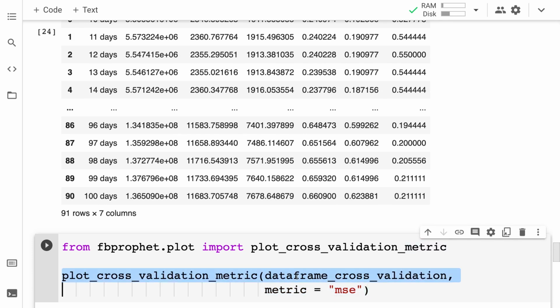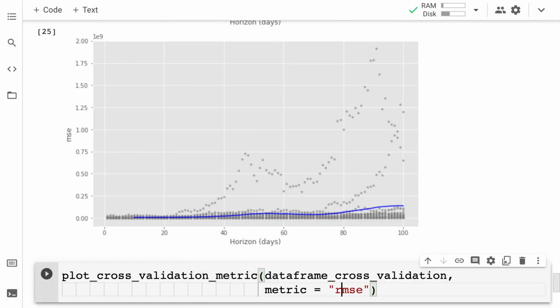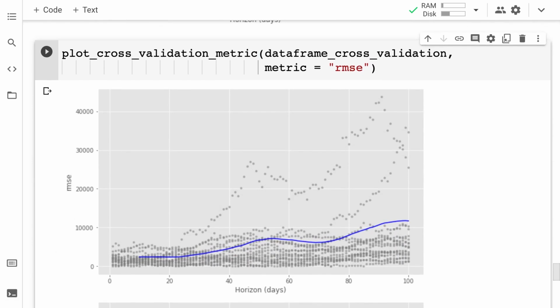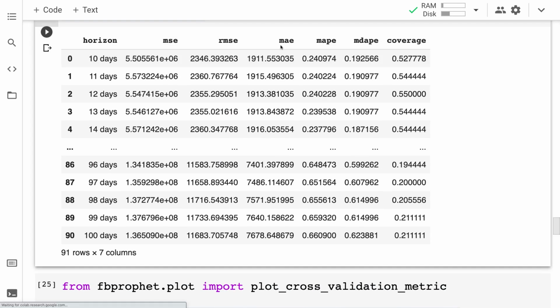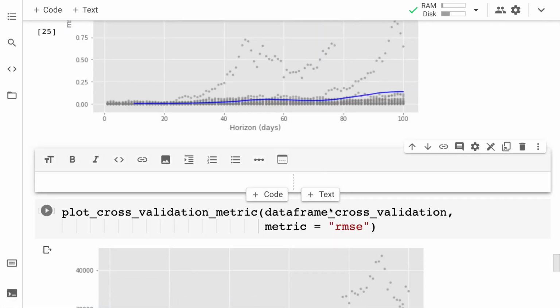Okay, we can also plot other metrics. For example, you can plot all of these really. Let's do RMSE next. We just have to change the metric and rerun the code cell. This time we get RMSE, also known as root mean squared error or root mean square deviation. All right, so we can get RMSE versus days. We can do this for every metric. So let's do MAE and MAPE as well.